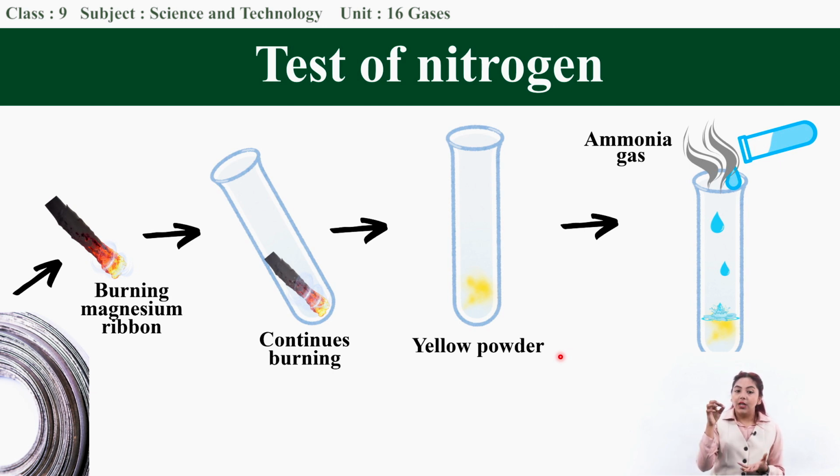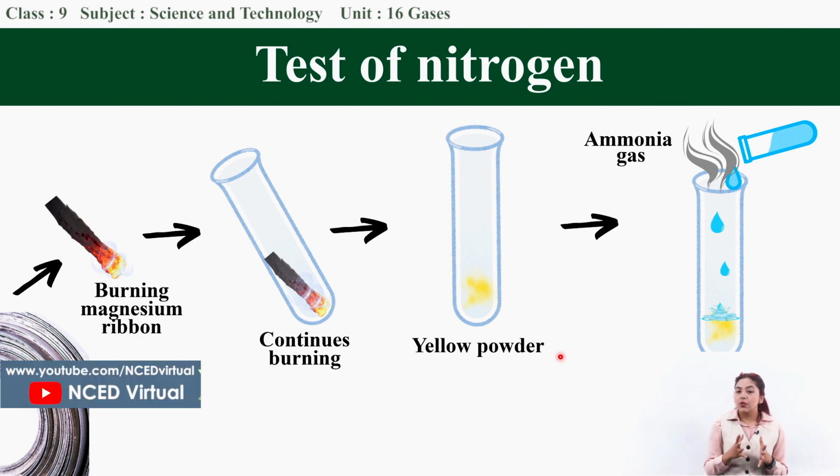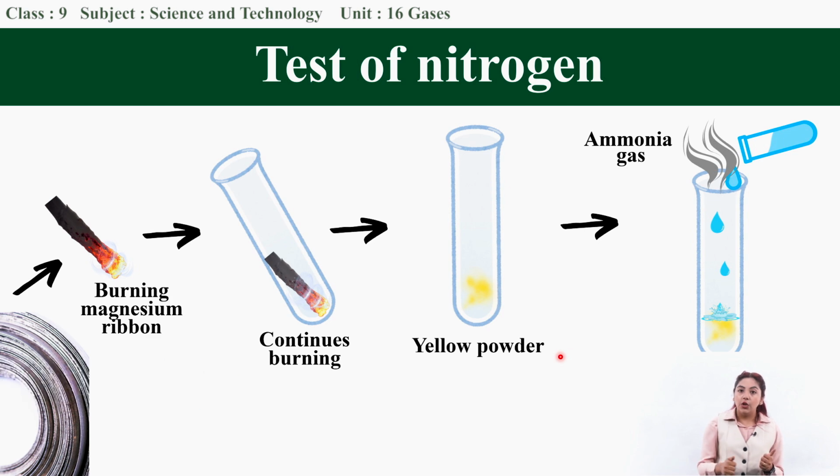And that same burning magnesium ribbon, if we insert it in the gas jar that contains nitrogen, continues burning. This is quite surprising because nitrogen is neither combustible nor does it support combustion, but the magnesium ribbon continues burning.